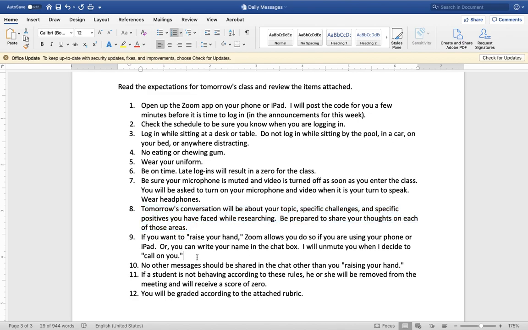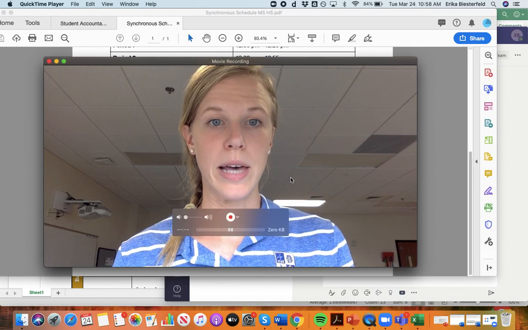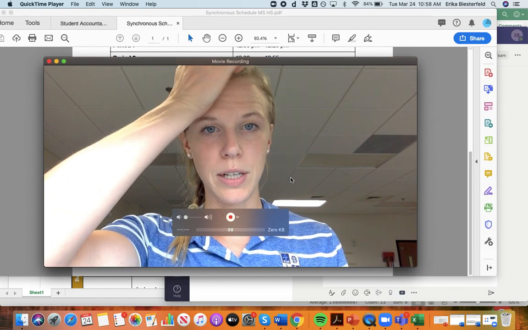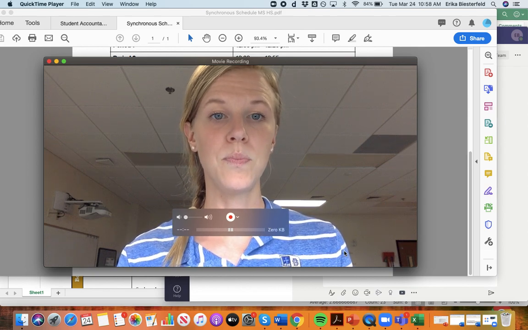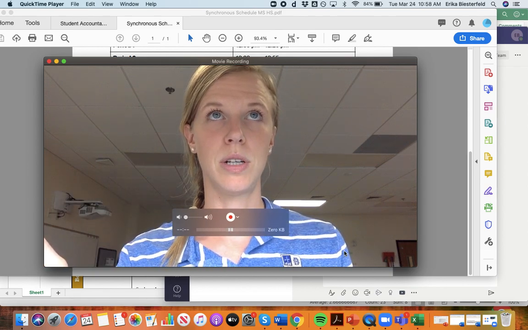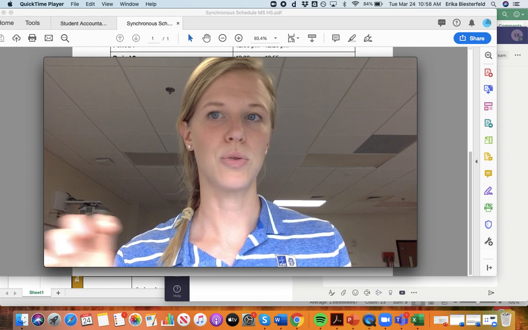You are able to raise your hand. For example, if you hear somebody mention a source or a resource that you would like to learn more about, you can raise your hand. On the computer, it's a little bit different. You have to go down here where it says Manage Participants on Zoom. Then you'll see a button that says, I think, just raise your hand.